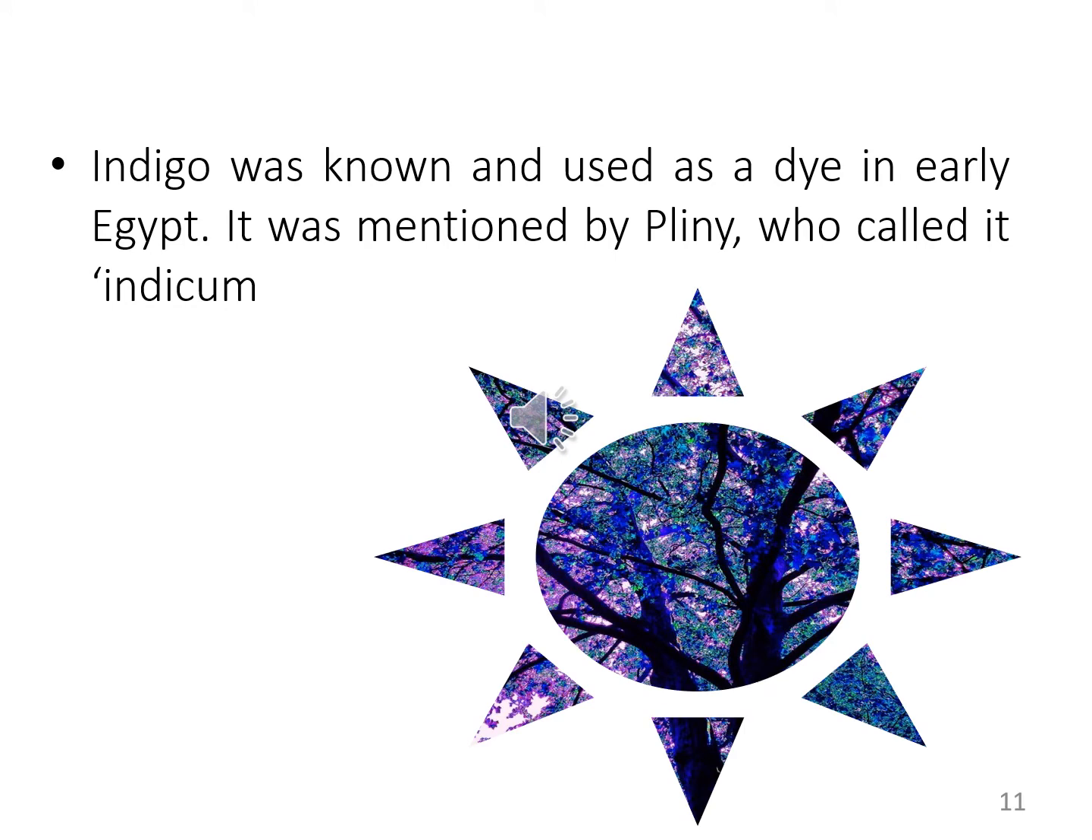Indigo was known and used as a dye in early Egypt. It was mentioned by Pliny, who called it indigum. So indigo was a dye used in early Egypt, and it was mentioned by the scientist Pliny, who called it indigum.